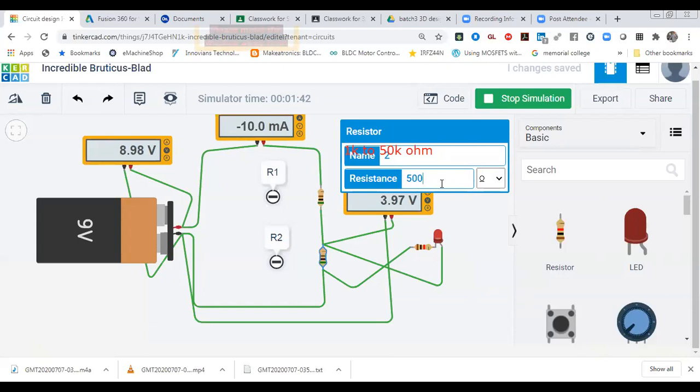Okay. So now you can see this one is coming because when you are going to make a voltage divider, your appliance will not operate too heavy a load. You can use some LED or something like that, a small appliance, because you are dividing it. So if you are going to use any heavy appliance over there, then you have to take the value very low. So make it 10 ohm. I'm just going to reduce it too much to check it out practically. So now output is coming